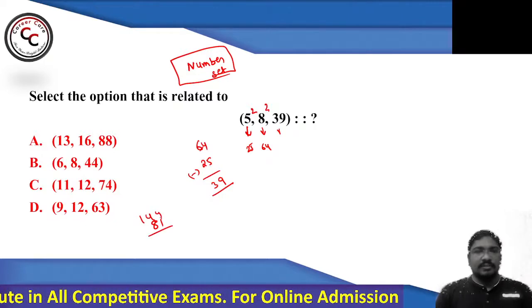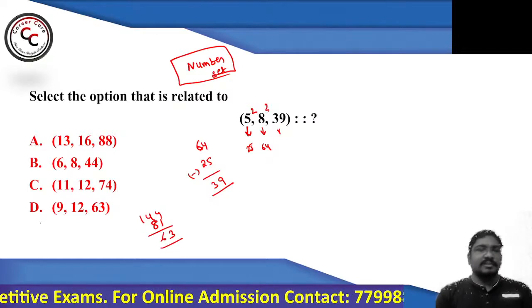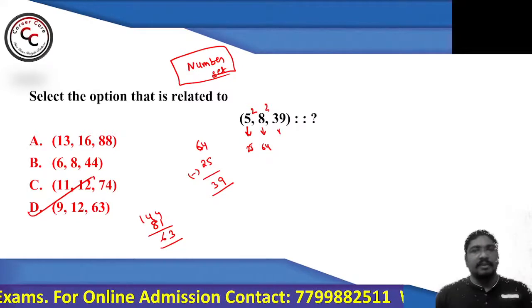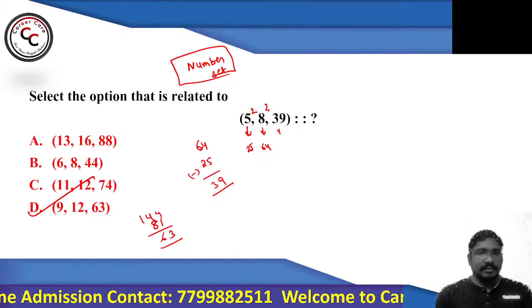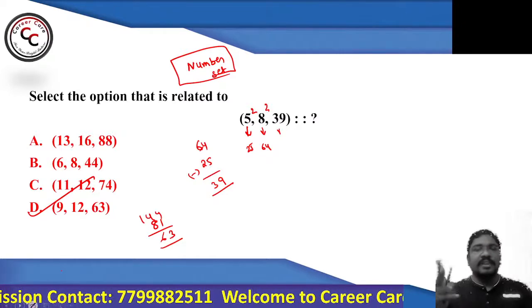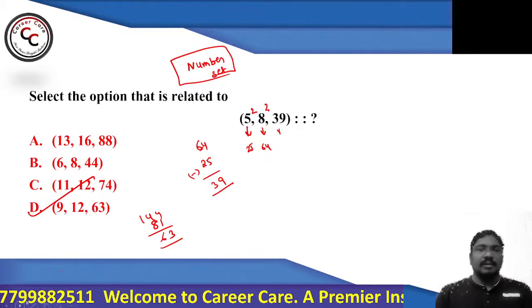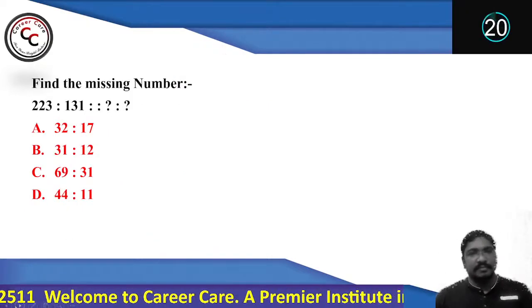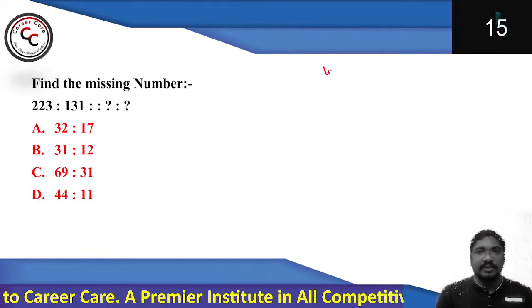The difference is 63. Absolutely, option number D will be your answer. The difference between the squares is equal to the third number. That is the logic. Now look at this question. This is also one of the interesting questions of today's session.